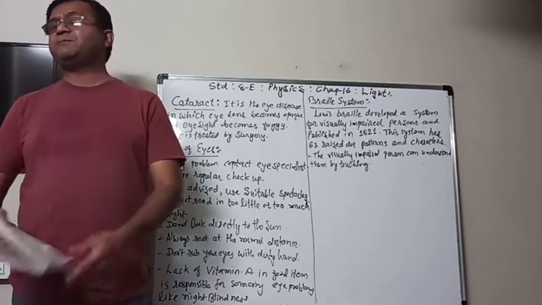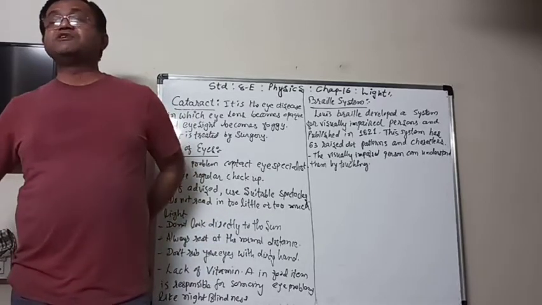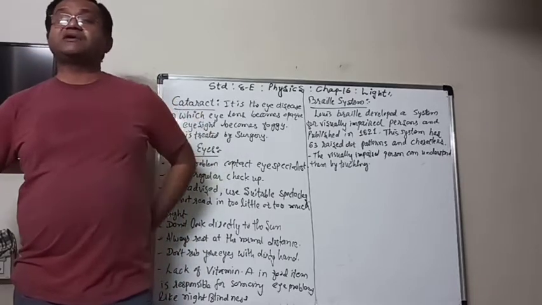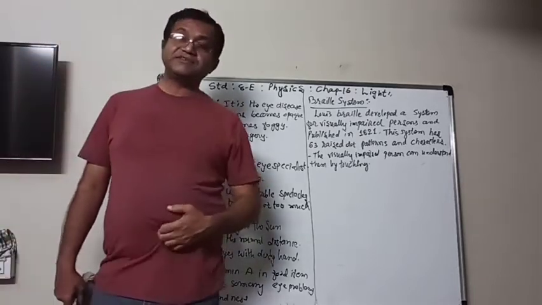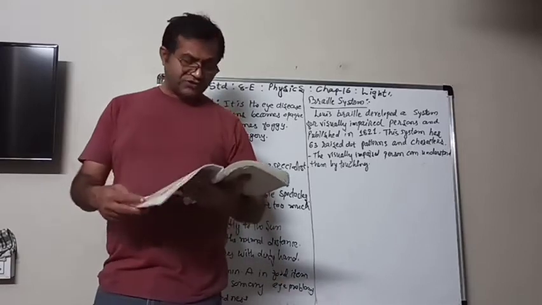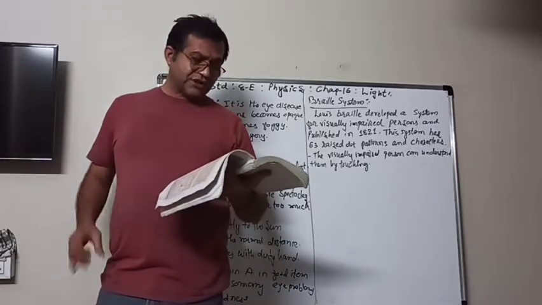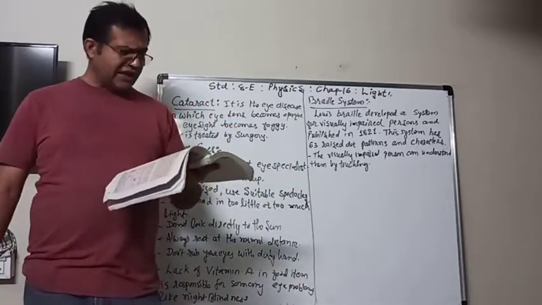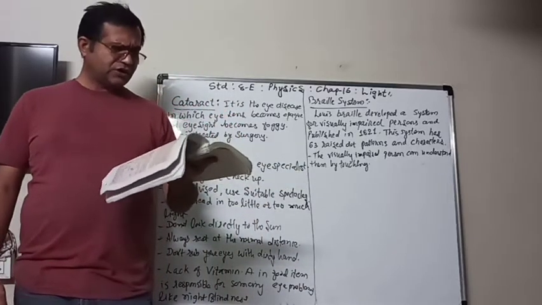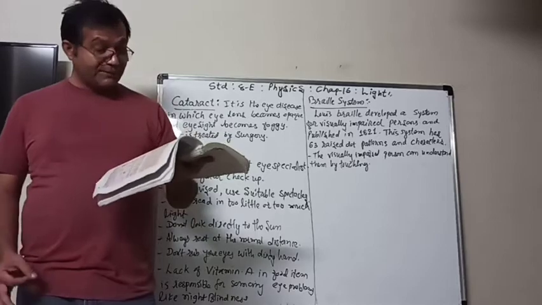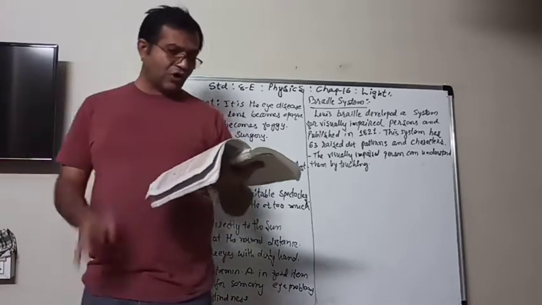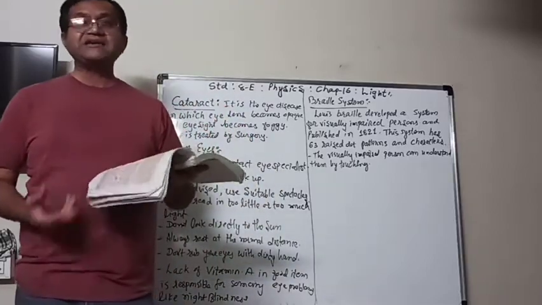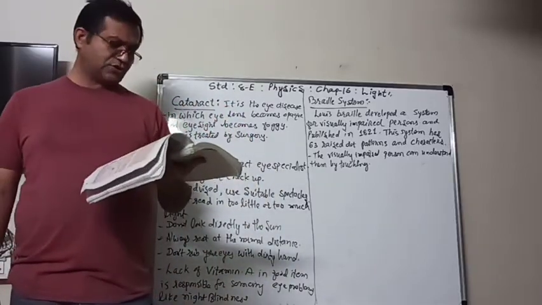Now you know that some people are visually impaired. Visually impaired means they cannot see with their eyes because of some defect of the eyes. So some persons, including children, can be visually impaired. They have very limited vision to see things. Some persons cannot see at all since birth, and some may lose their eyesight during their lifetime also.